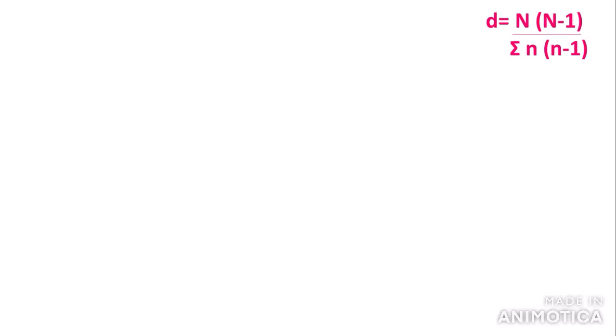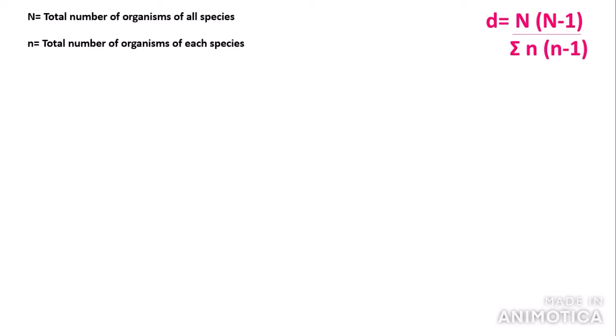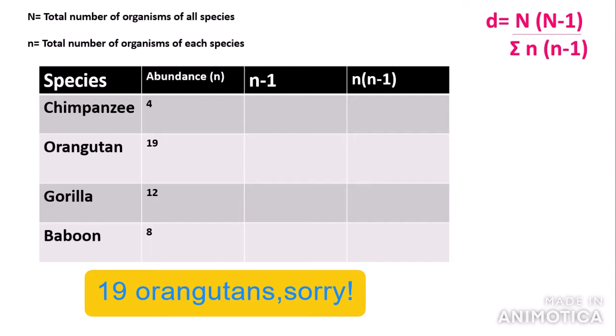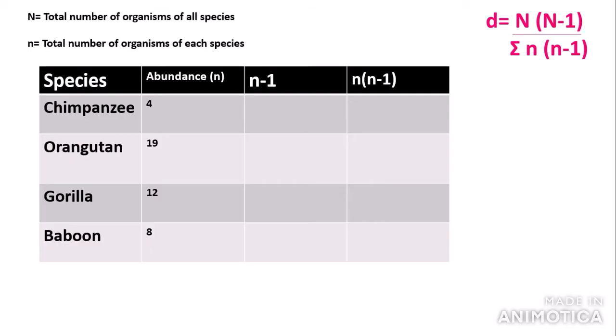So here we have the formula in the corner, with capital N being the total number of organisms of all species, and lowercase n being the total number of organisms of each species. So here we have a table consisting of 4 different species, so we can say the species richness is 4. So we have chimpanzees, orangutans, gorillas and baboons. And we have their abundance or presence in the community. This is represented by n. So we have 4 chimpanzees, 4 orangutans, 12 gorillas and 8 baboons.